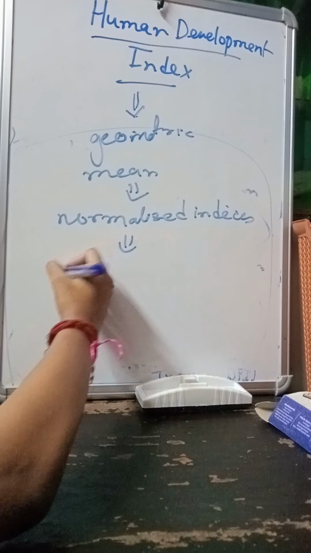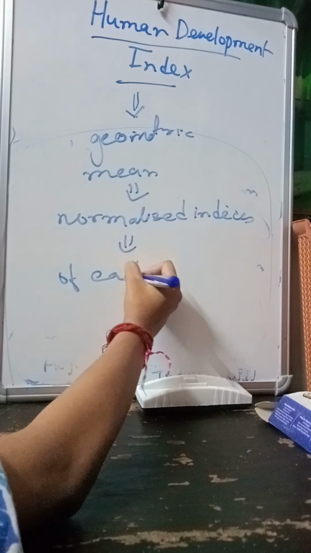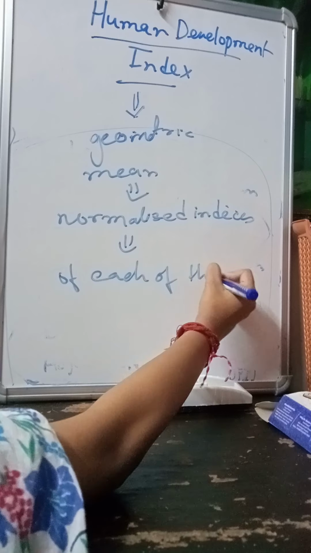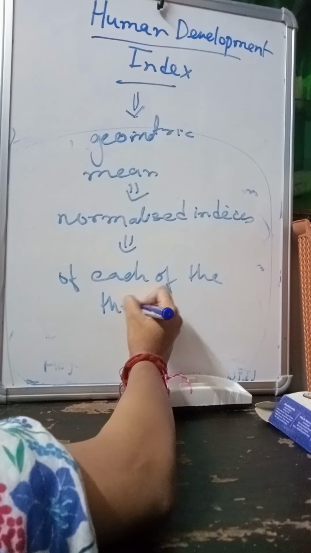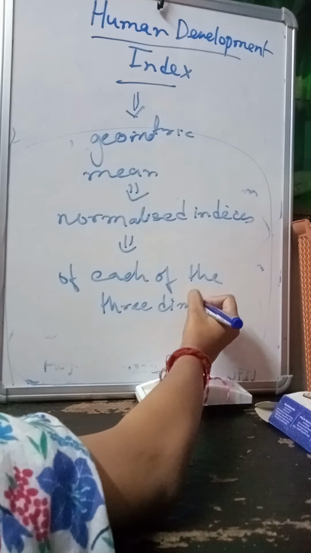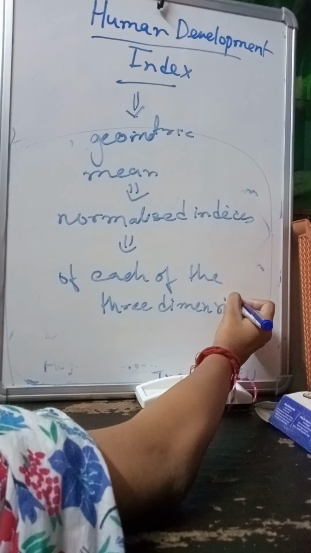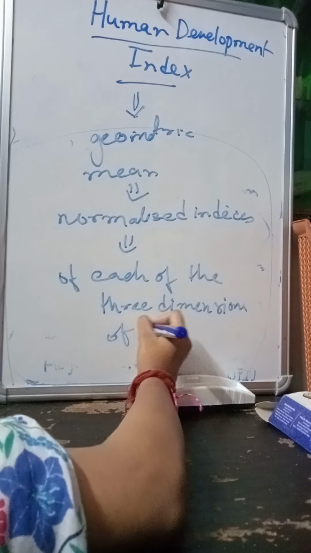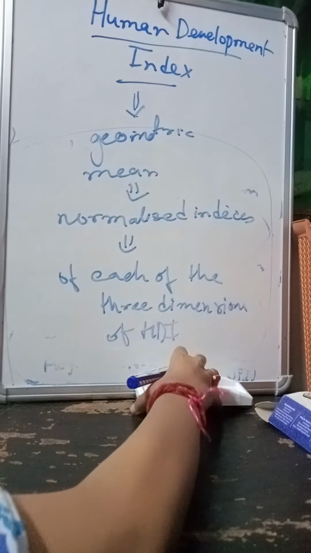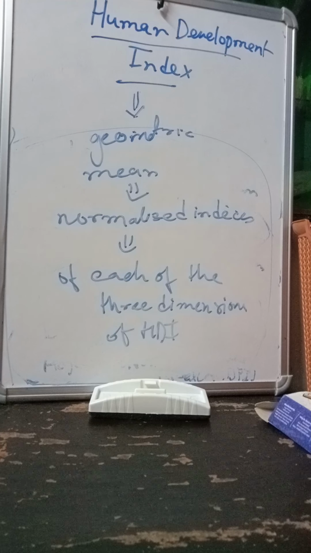Normalized indices of each of the three dimensions of the human development index. Okay, so this is how we calculate the human development index. So that is the whole concept for the human development index.